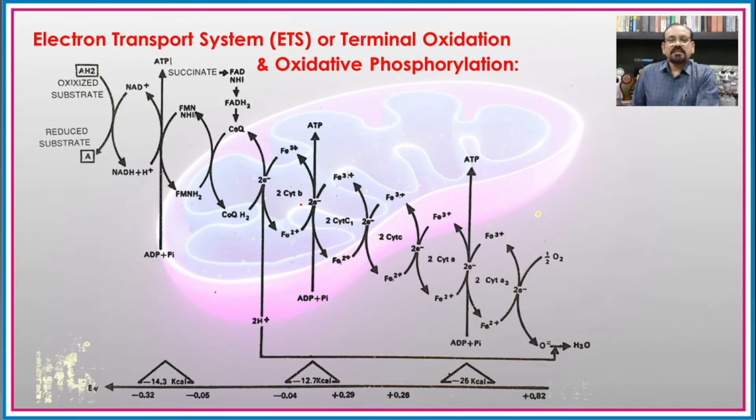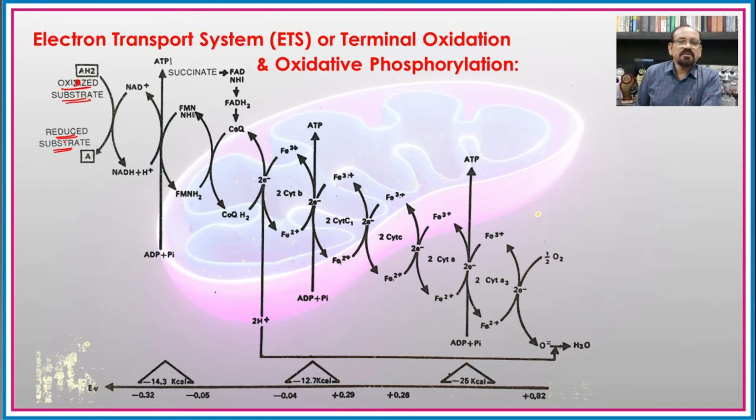So here there are the different components which are involved in the electron transport system. If we see here, the substrate oxidized and the substrate reduced.